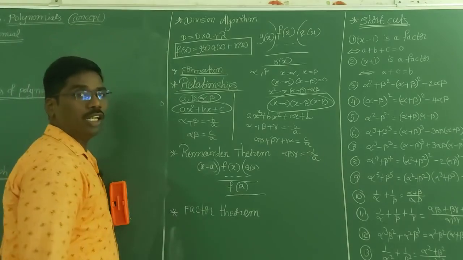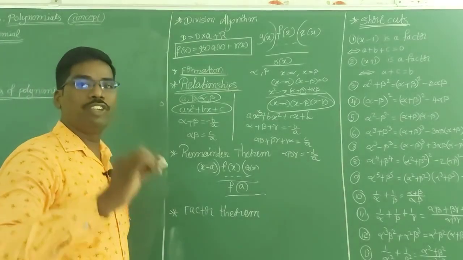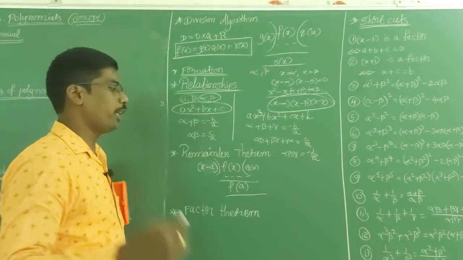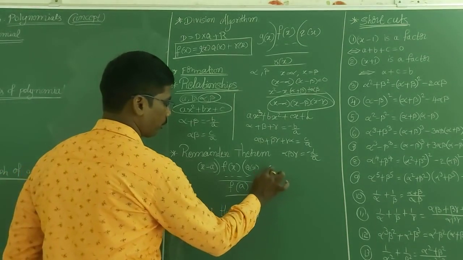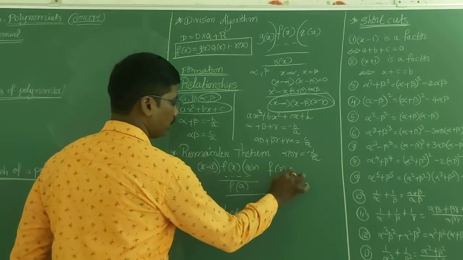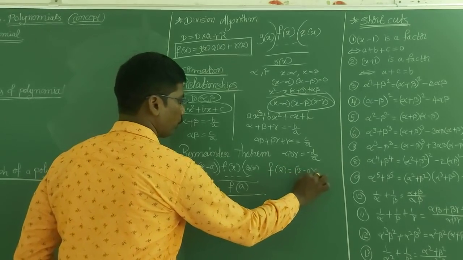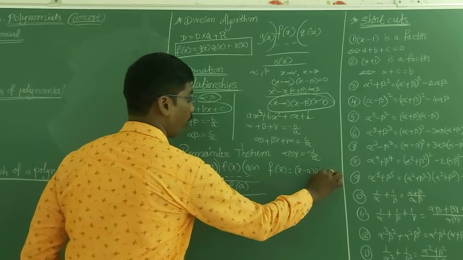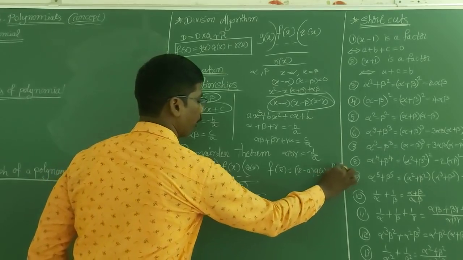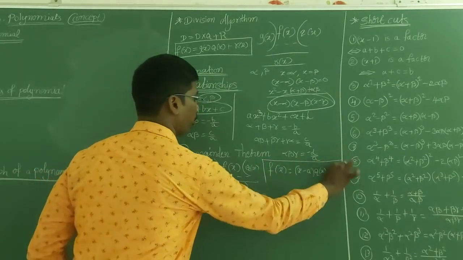How can you write this using the division algorithm? Dividend is equal to divisor into quotient plus remainder. So the dividend here is f(x). f(x) = (x - a) q(x) + f(a). This is the remainder theorem.